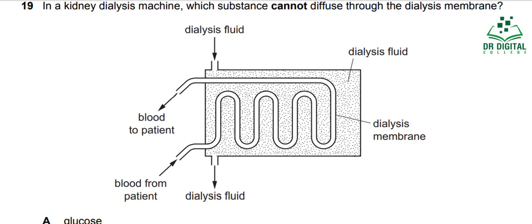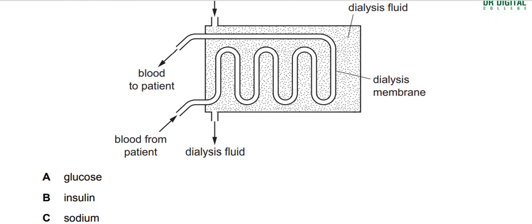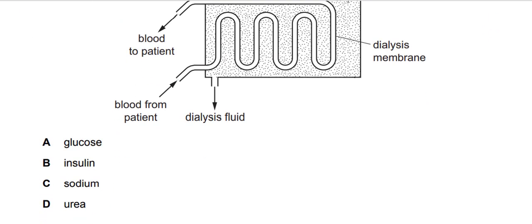So glucose can diffuse out from the dialysis fluid, but it is not diffusing out because its concentration in the blood and in the dialysis fluid is the same. Insulin is a big molecule. It's a protein which is made up of 51 amino acids, so it cannot diffuse out through the partially permeable dialysis membrane. Sodium is such a small mineraloid that it can diffuse out.